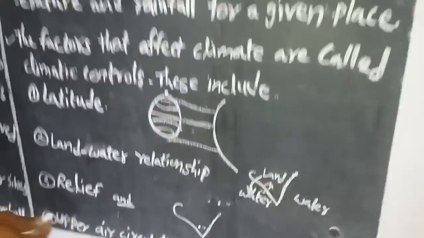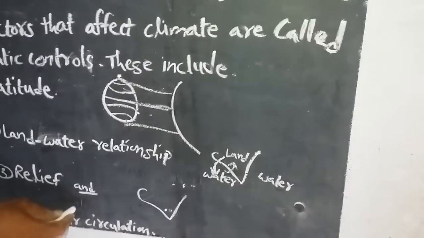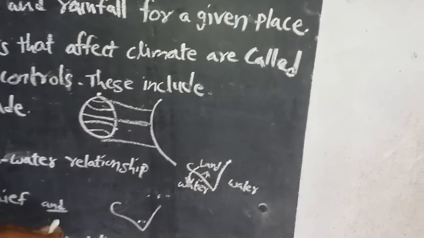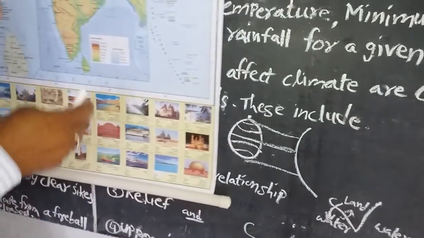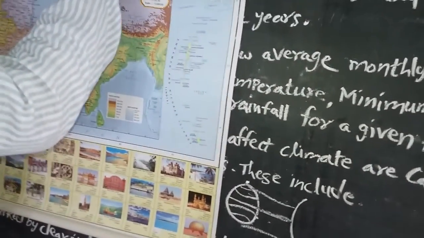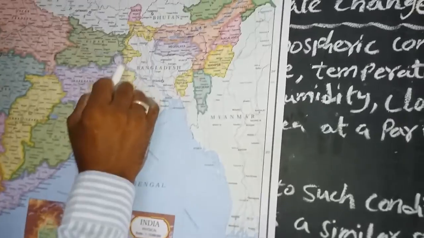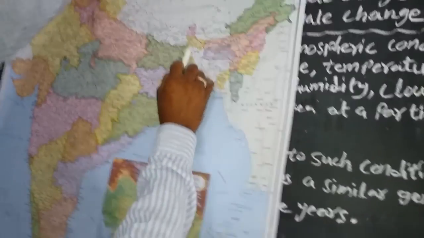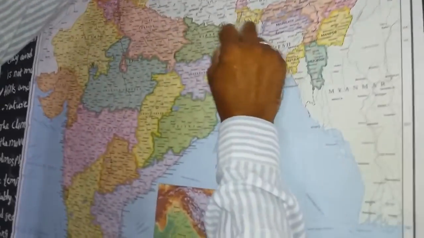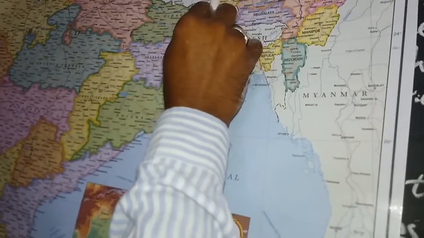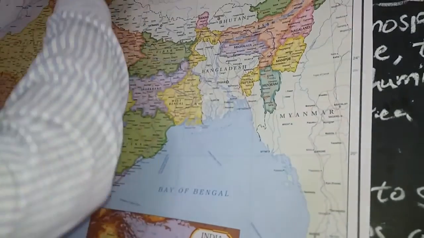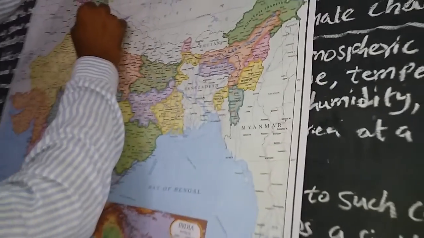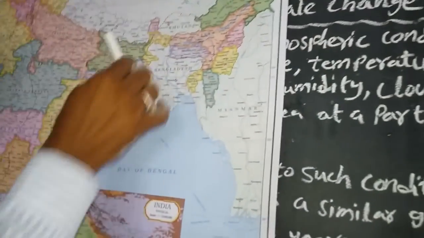Next one is relief, the relief of a place. The best example is in our class. Here mainly altitude relief. Suppose Darjeeling, nearby Darjeeling, and other places like Meghalaya, Himachal Pradesh, Simla, are at high altitude.